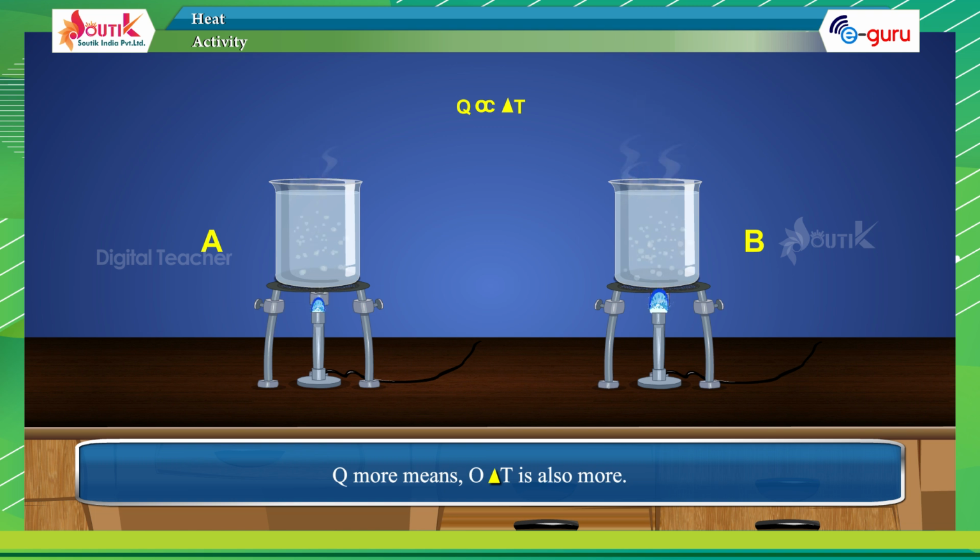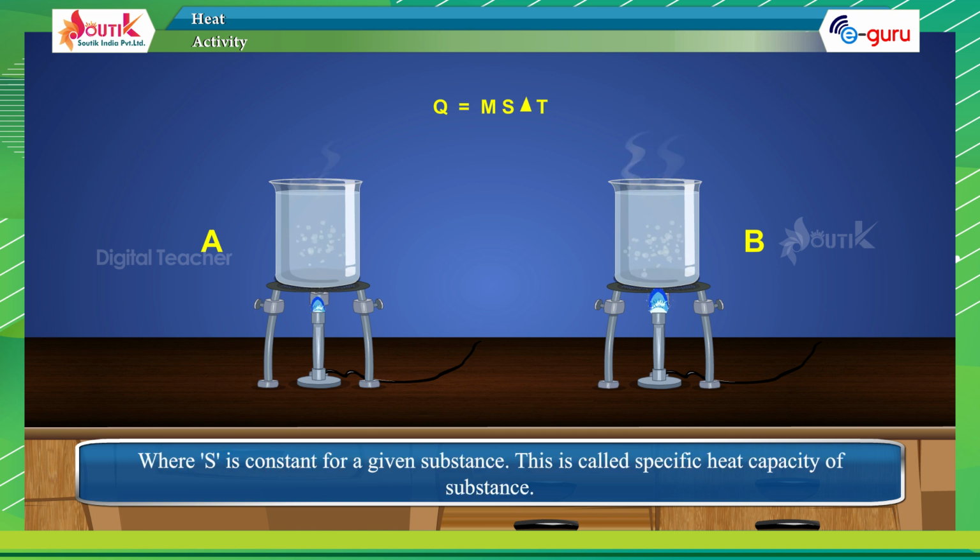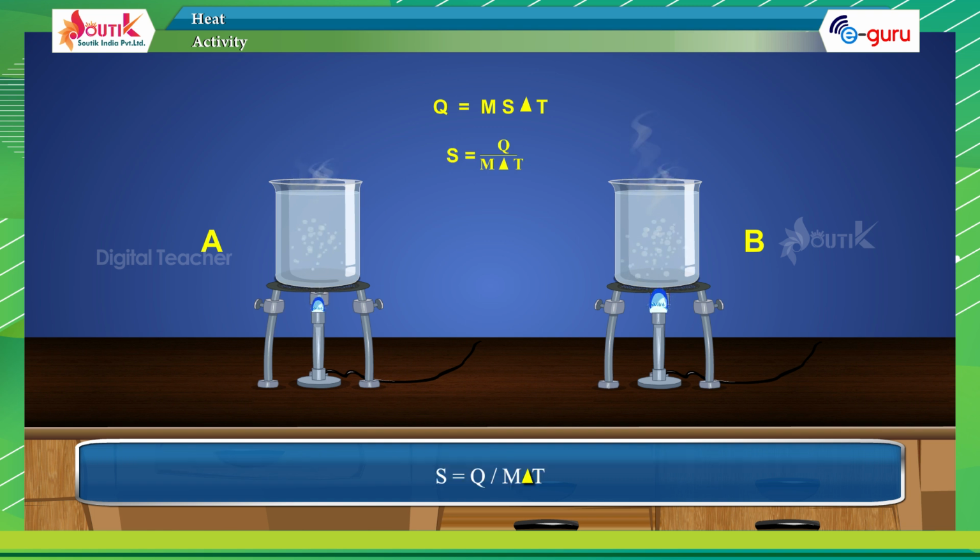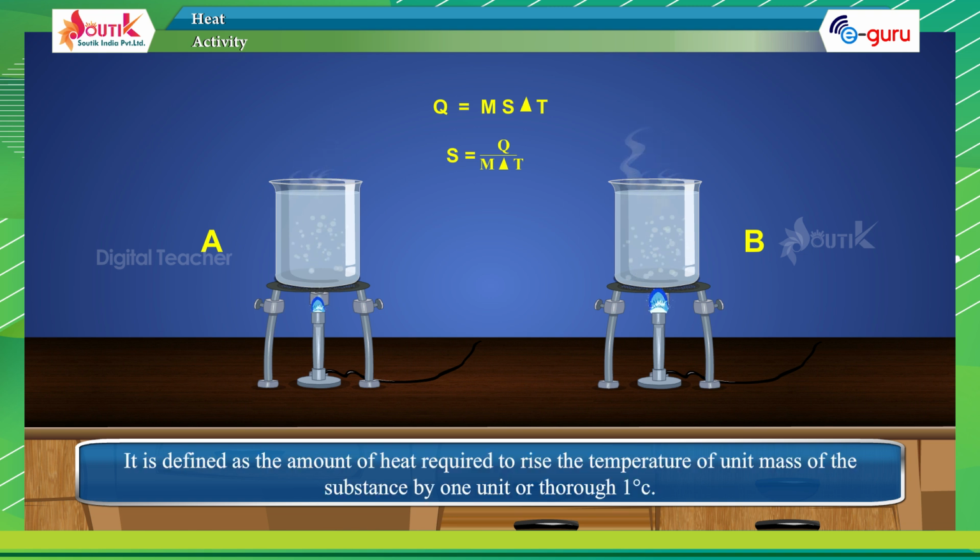Q is directly proportional to ΔT. From 1 and 2, Q is proportional to mΔT. Q equals m s ΔT, where s is a constant for a given substance. This is called the specific heat capacity of the substance. s equals Q by mΔT. It is defined as the amount of heat required to raise the temperature of unit mass of the substance by 1 unit or through 1 degree centigrade.